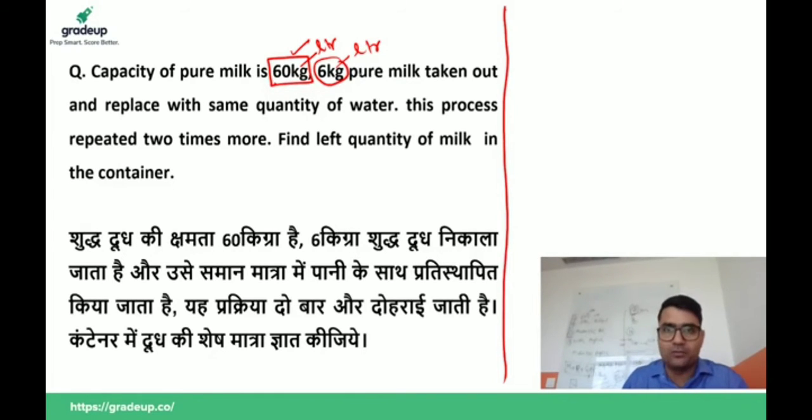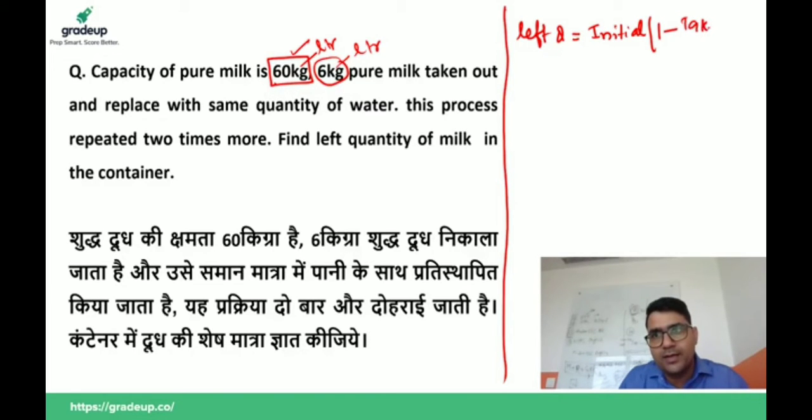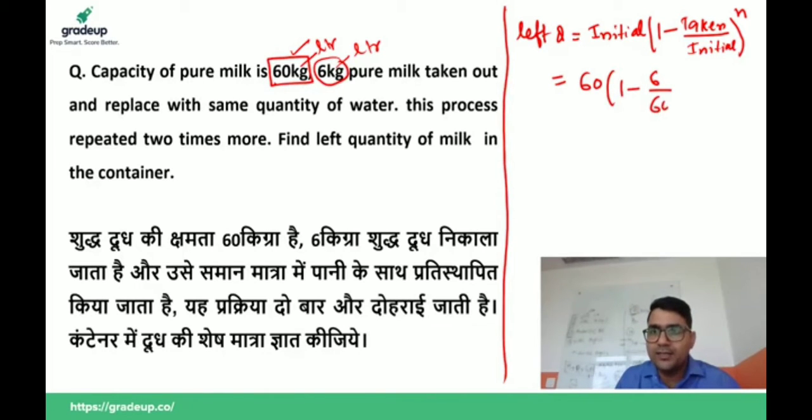Now the formula for this is: left quantity is equal to initial quantity times 1 minus taken quantity divided by initial quantity, raised to the power n. Now we have initial quantity 60, taken quantity 6, and we are doing it 3 times.